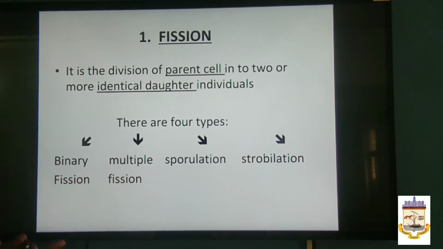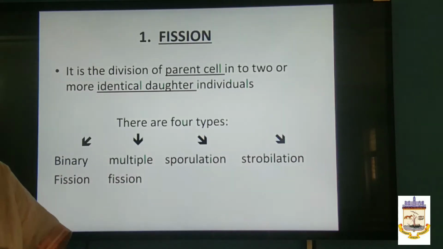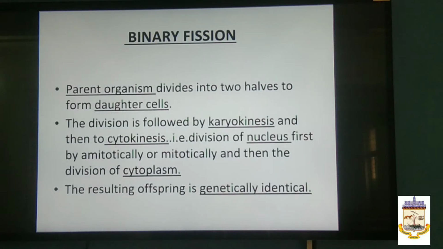And there are 4 types of fission we see in this: binary fission, multiple fission, sporulation and strobulation. So the first one is binary fission. Children, you have to see this, the very term itself gives you the explanation. Bi means 2. Fission, we say that it divides into 2, binary fission.